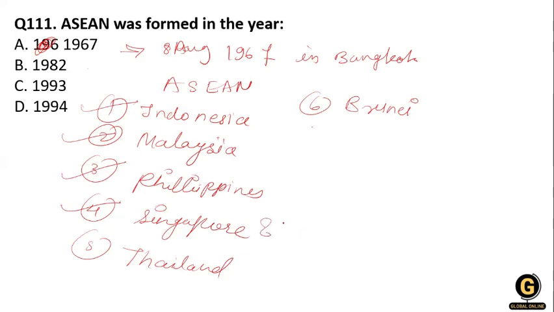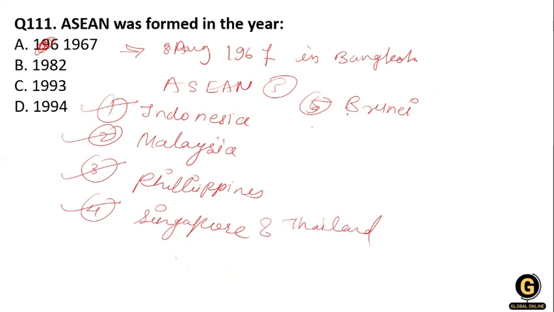Okay, so this is the fifth one. They are Indonesia, Malaysia, Philippines, Singapore, Thailand, and Brunei. And after that,